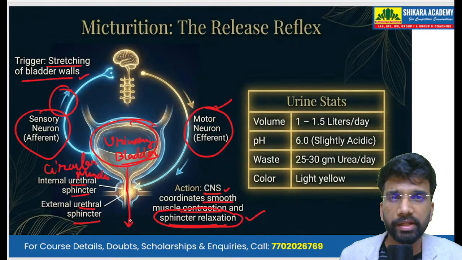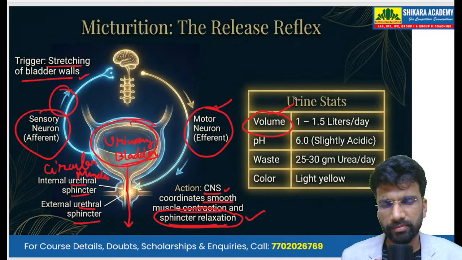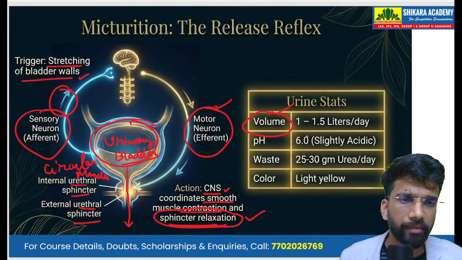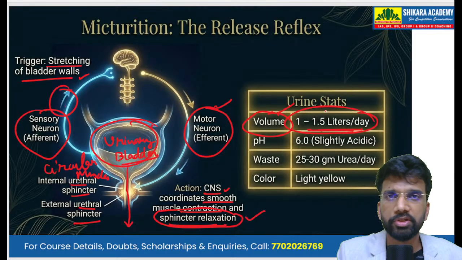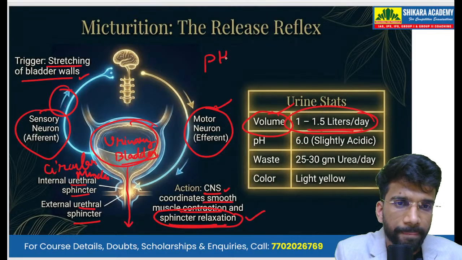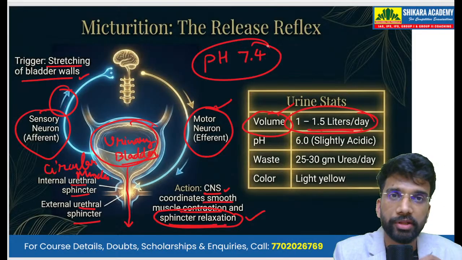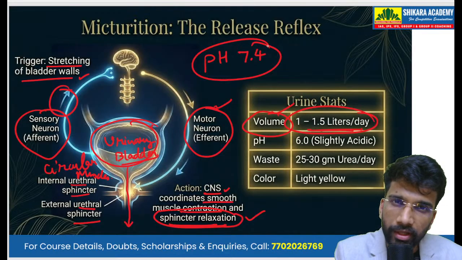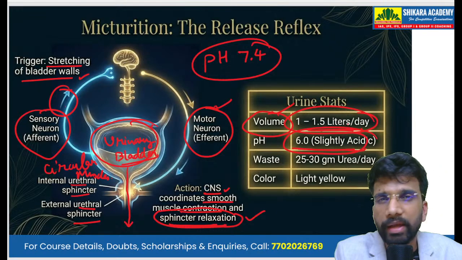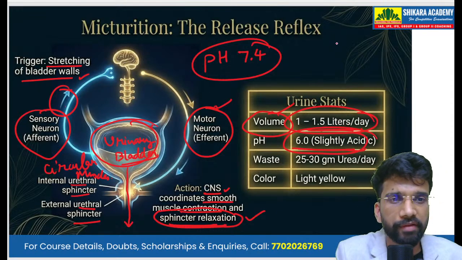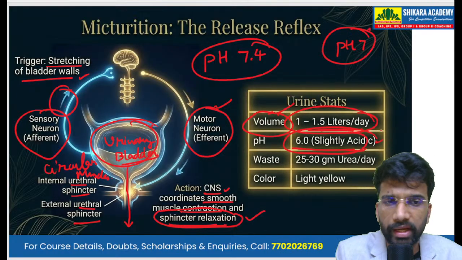Now some important facts about urine: the amount of urine that an average human produces is approximately 1 to 1.5 liters per day. If we talk about the pH, the pH of the blood is 7.4, that is slightly alkaline. But please note that the pH of urine is not alkaline, it is acidic. The pH of the urine should remain slightly acidic. So pH 7 is neutral, and if we have pH 6, that means the urine is acidic.